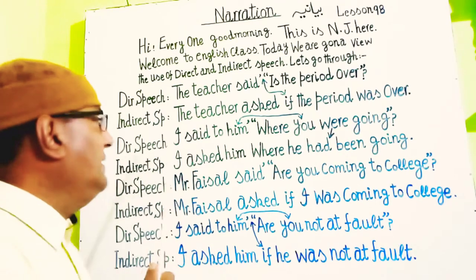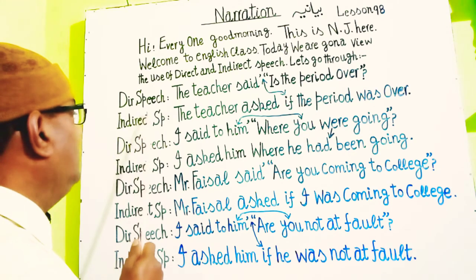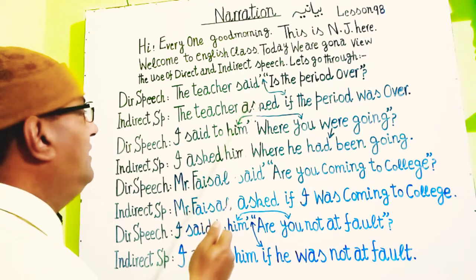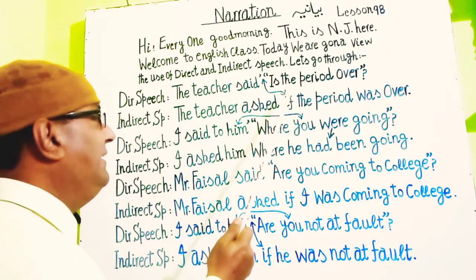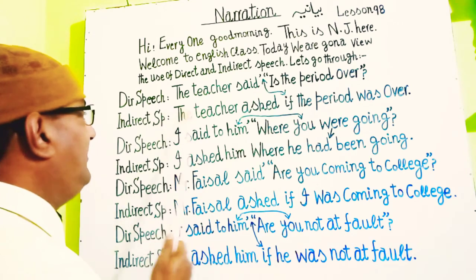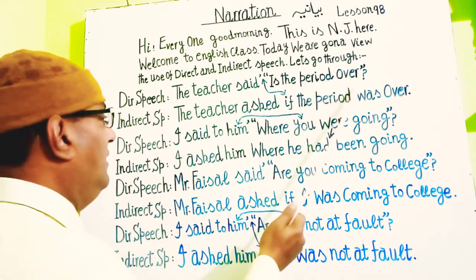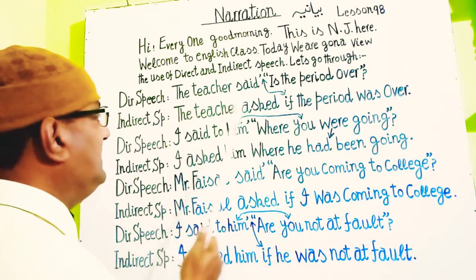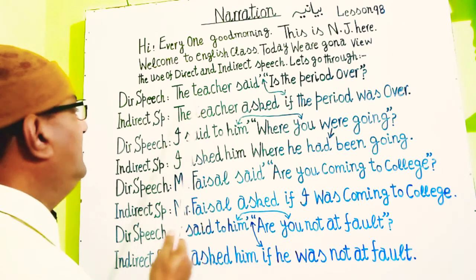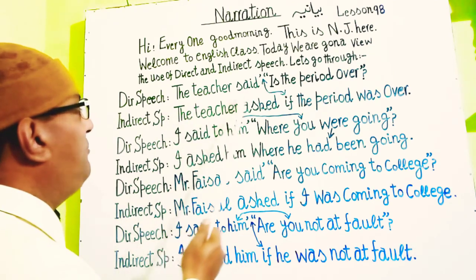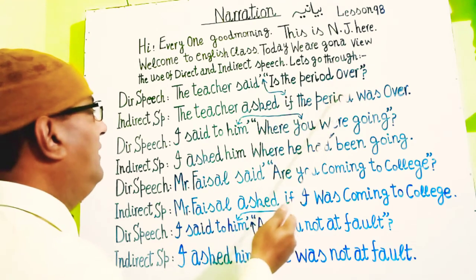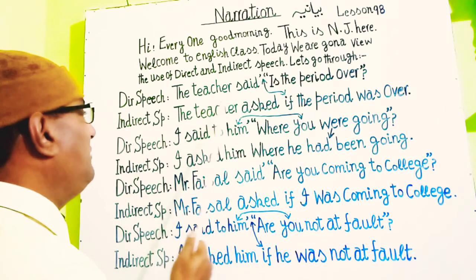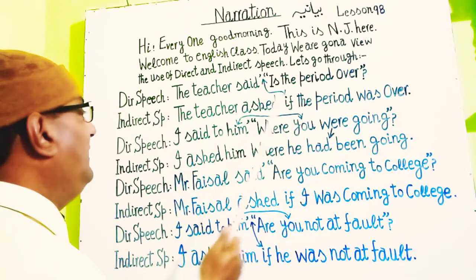Here you are, guys. You can see the first statement. It's in direct speech. It says, the teacher said, "Is the period over?" This is a question, a query in which the teacher said, मुअल्लिम ने पूछा, "Is the period over?" क्या पीरियड खत्म हो चुका है? So this is the direct statement. We have to change it into indirect speech.